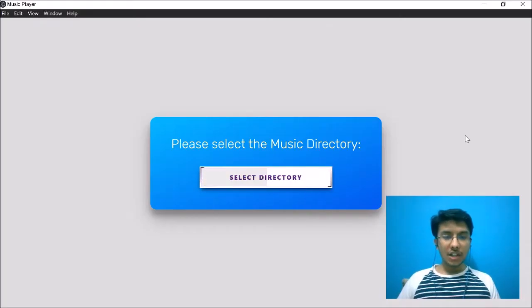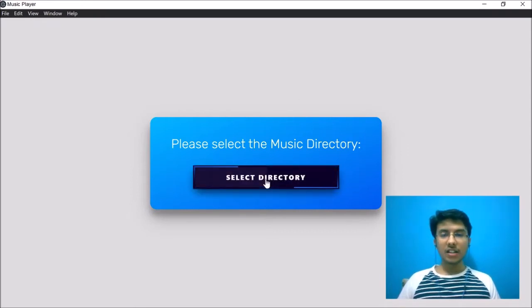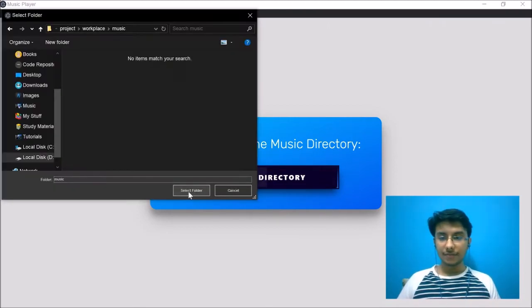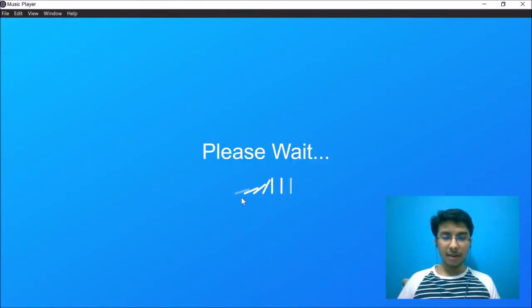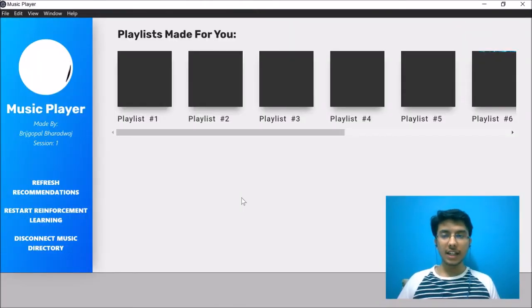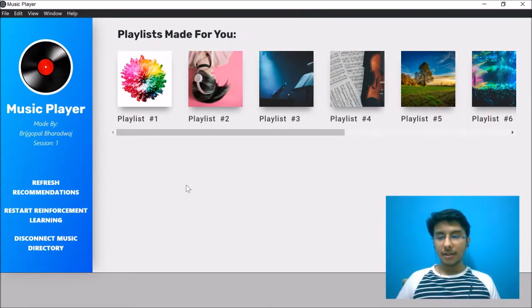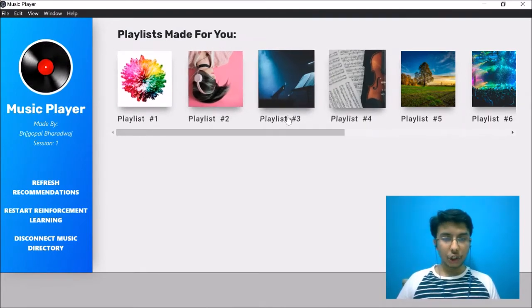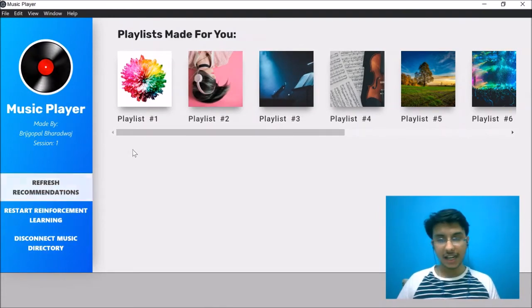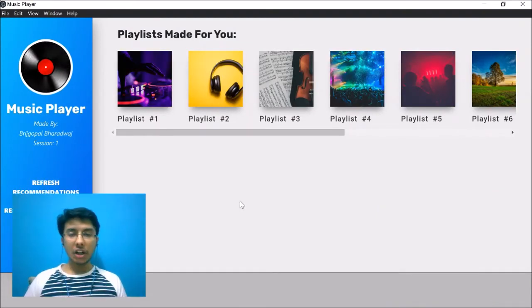This is the landing page of our music player. It asks us to select the directory where the music files, along with their metadata that will be discussed later, are stored. So it's going to take some time to open as it loads the data, and then this screen is shown to the user. As you can see, there are multiple playlists that appear on the top, and there are some options on the sidebar.